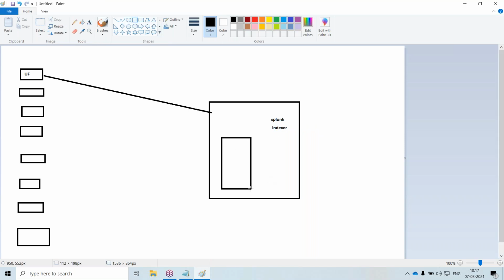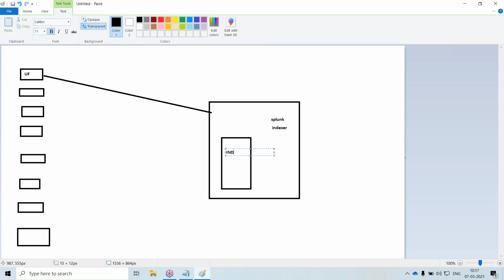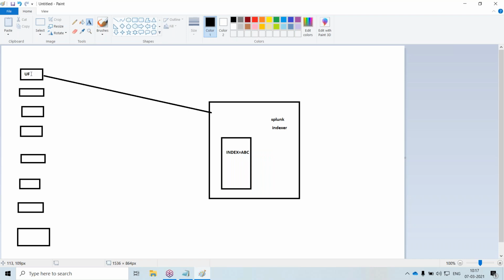Okay, there won't be any database for Splunk. Actually, it is a directory. So let us assume index equals ABC, which means all the data whatever you send will be stored in the ABC index. Okay, now this Splunk admin job is done.